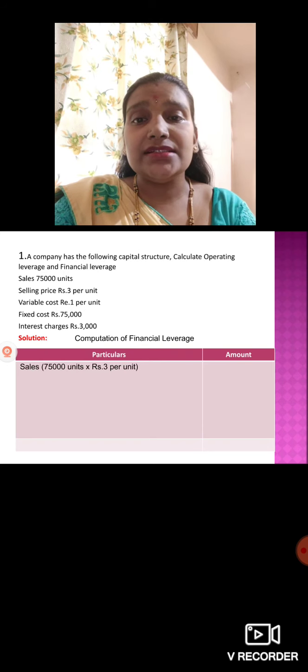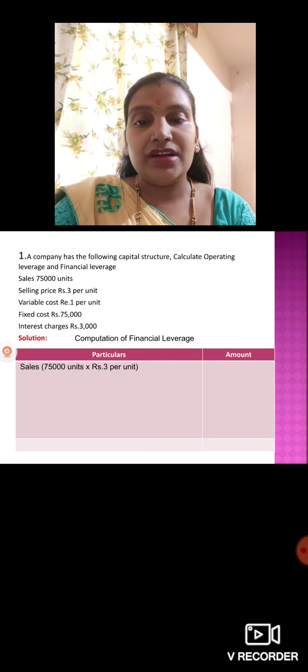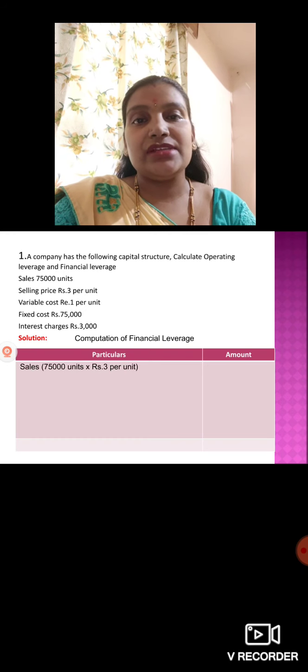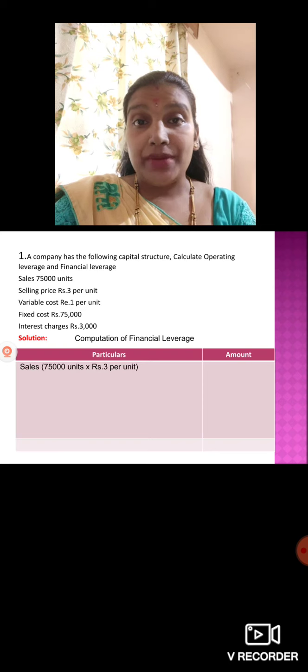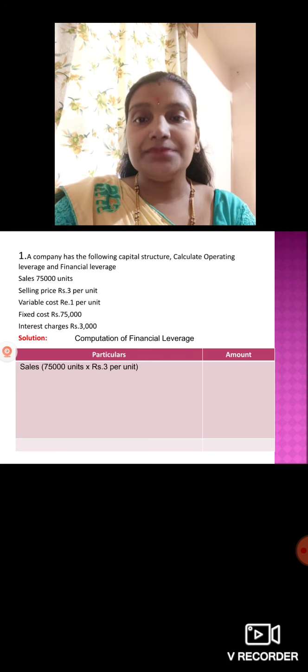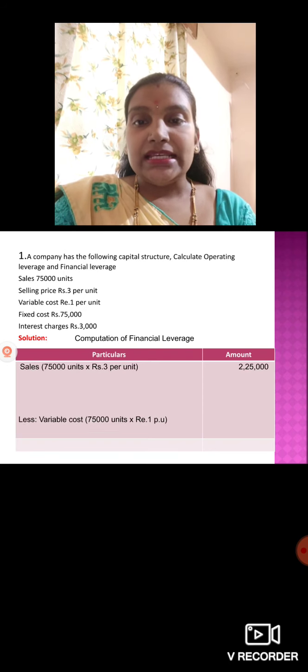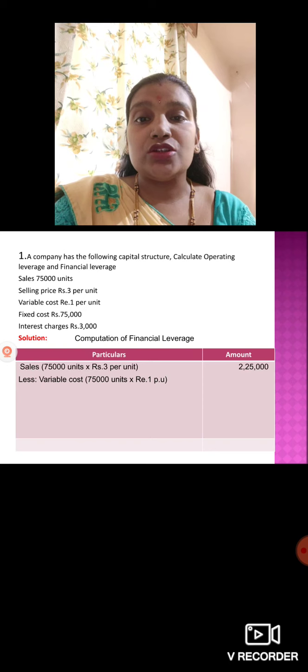First we take sales, 75,000 into 3 rupees per unit, because first we should calculate EBIT, the operating profit. How to calculate operating profit? From sales, less variable cost and fixed cost, then you will get the operating profit. Sales: 75,000 units, rupees 3 per unit, so 75,000 into 3 gives 2,25,000. Less variable cost, rupee 1 per unit, so 75,000 units into rupee 1 gives 75,000.